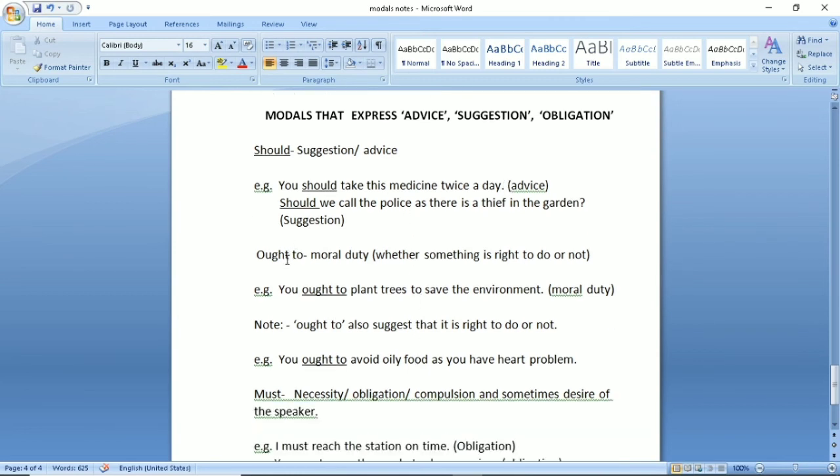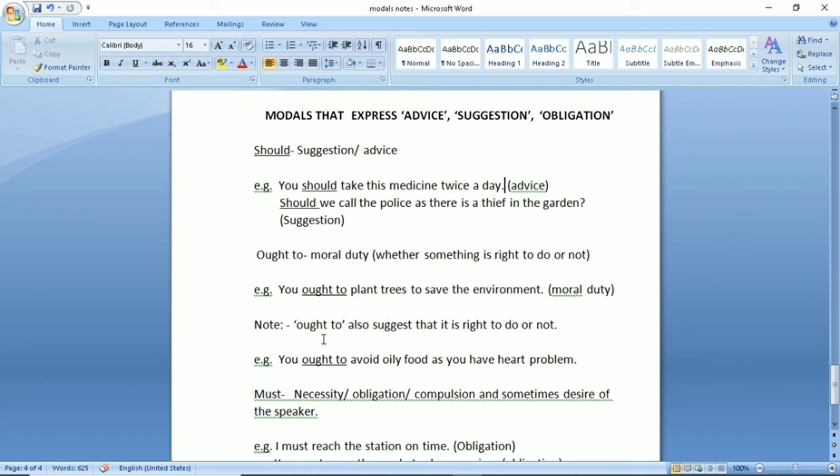Now ought to suggests moral duty. Moral duty means whether something is right to do or not. ये काम करना ठीक है या गलत है, ये होता है moral duty, right? For example, you ought to plant trees to save the environment. This is your moral duty which you should follow, which every human being should follow, right? जैसे you ought to respect your elders, you ought to respect the tricolor, you ought to respect your country, etc.